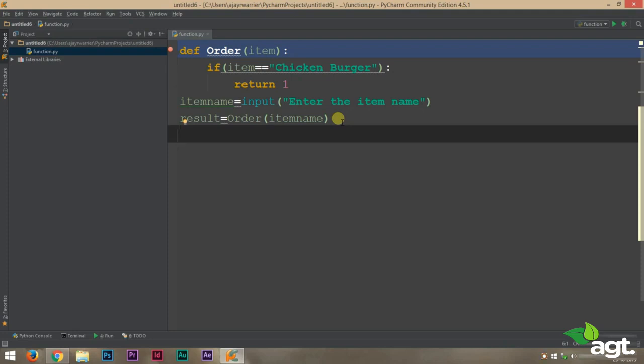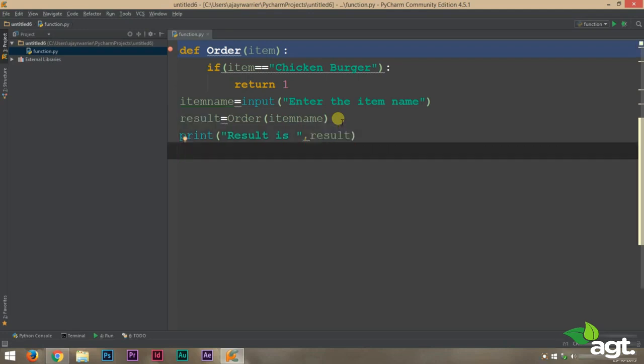Let's print the result value so that you'll have a clear idea when we run the program. Okay, the last part is that we are going to check if the result value is 1, it must print the price of our chicken burger. So let's do that.